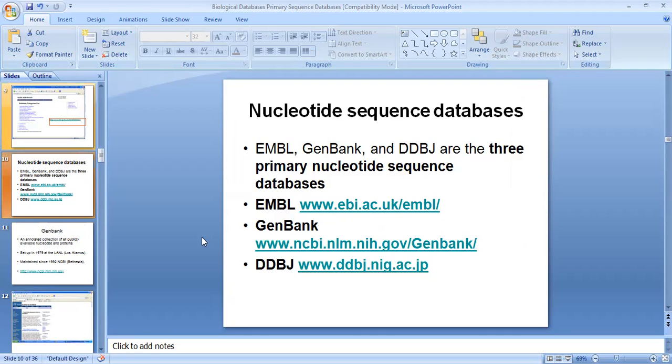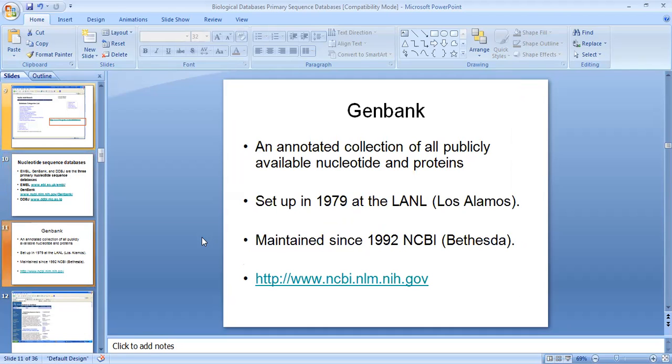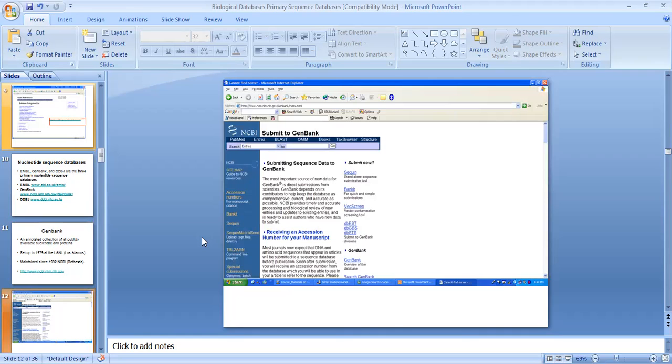Here is the link showing. You can go through and get the data from these links. GenBank is an annotated collection of all publicly available nucleotide and protein sequences, set up in 1979 at LANL, Los Alamos, and maintained since 1992 by the NCBI. Here is the NCBI, where you can collect whole genome data and databases from GenBank.